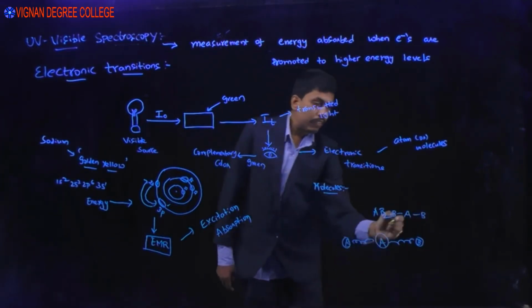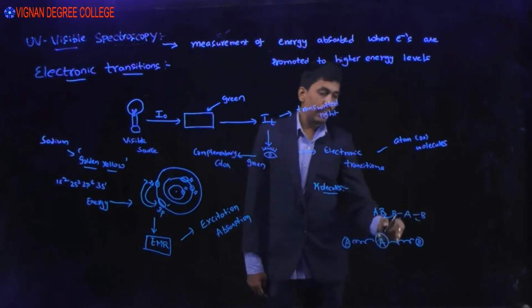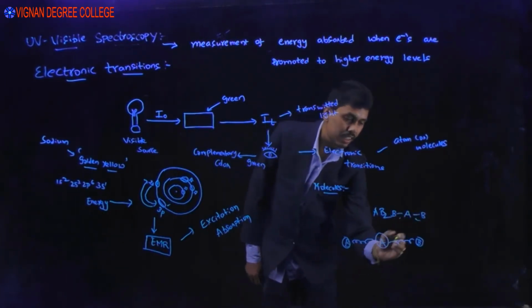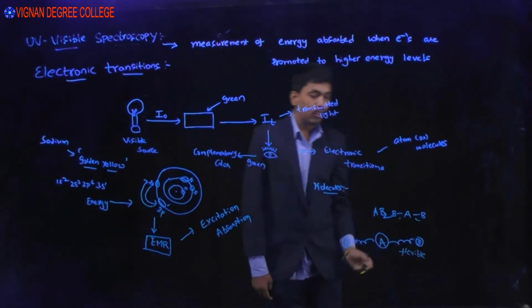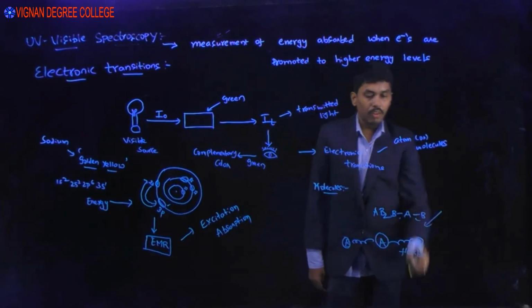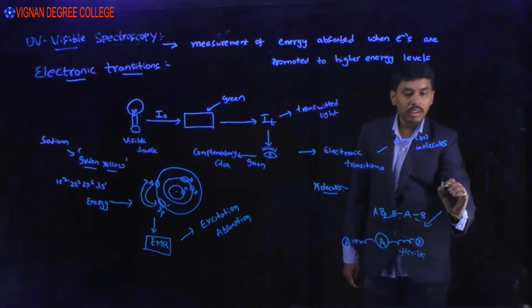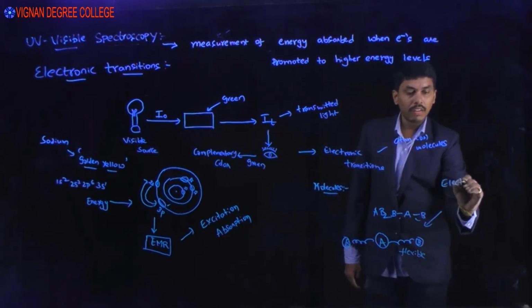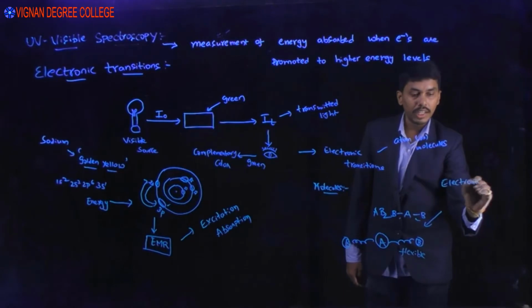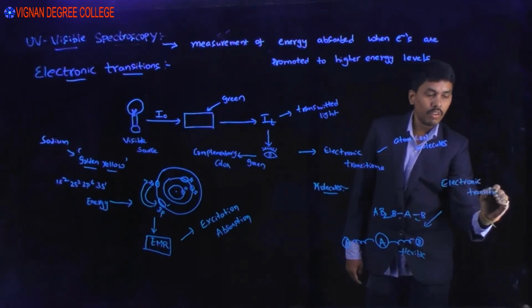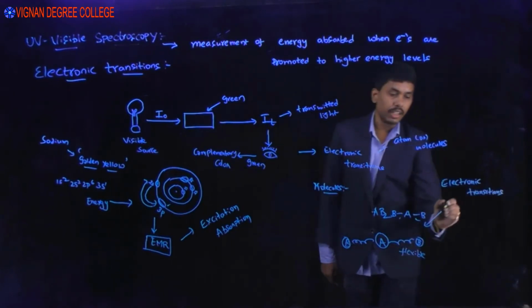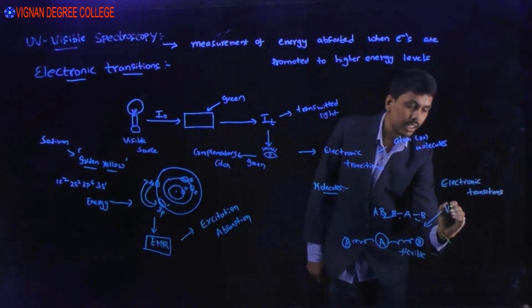The bonds between the two atoms are not rigid, they are flexible. So when you supply energy to this, it may undergo different types of transitions. First one is electronic transitions. For electronic transitions, it needs more energy.